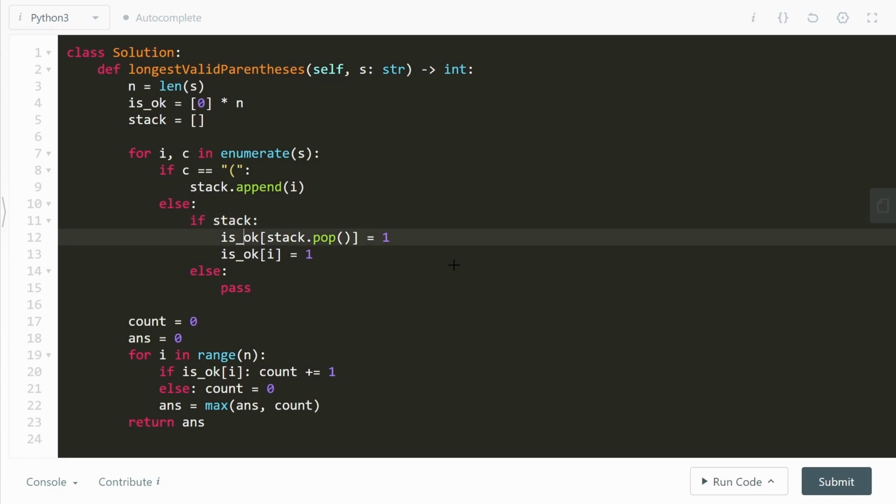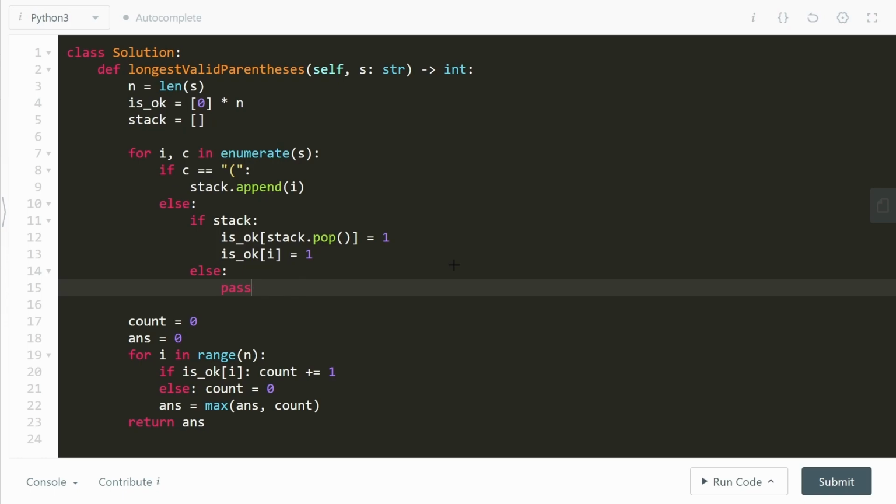Now, if that is the case, well then go ahead and make both of them satisfied. That is, go ahead and pop the element from the top of the stack, which is going to be an opening bracket, and set its value to 1. That is, that opening bracket has been satisfied by this current closing bracket. And obviously that also means this current closing bracket has been satisfied. So we'll set isOK of i to be 1. In the off chance that the stack is empty and you get a closing bracket, well, that's just sad.